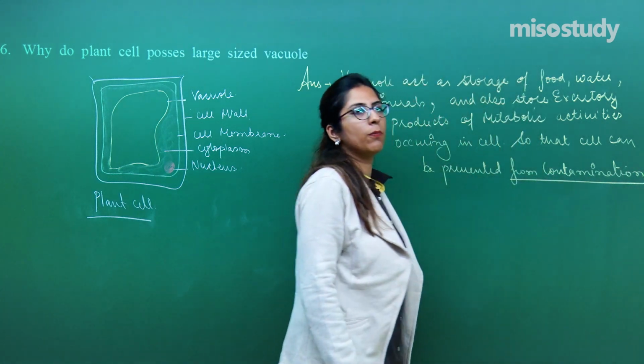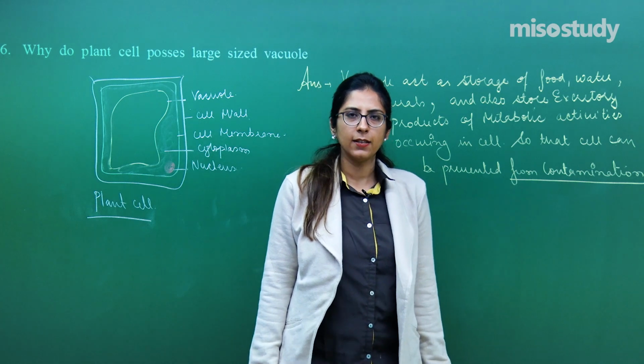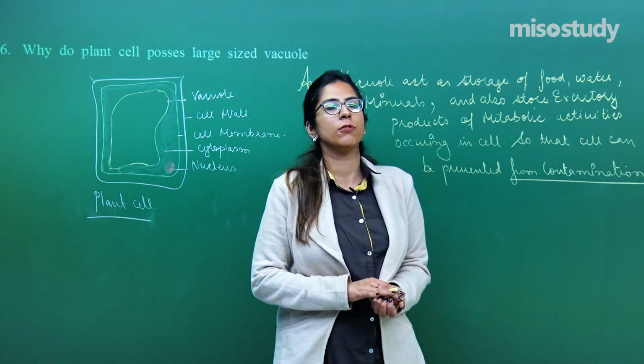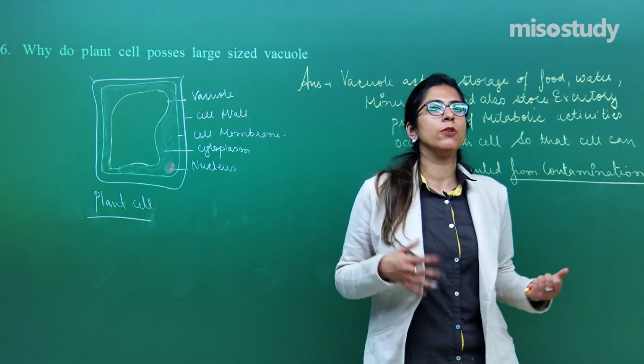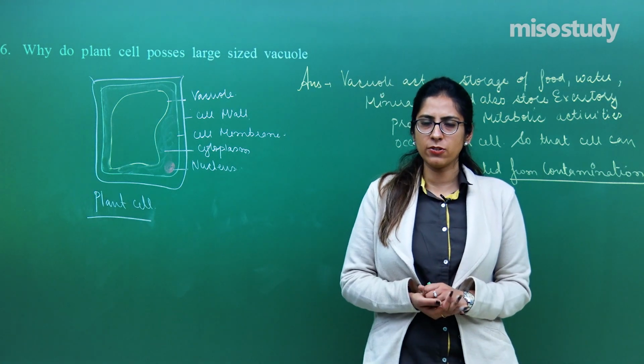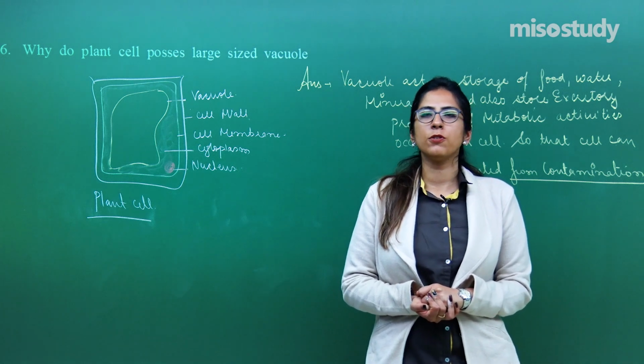Can be prevented from contamination, right? That is why the vacuole is present only in the plant cell. Animal cells keep on moving from one place to another, they don't need to store food as such. That is why they do not have vacuoles.